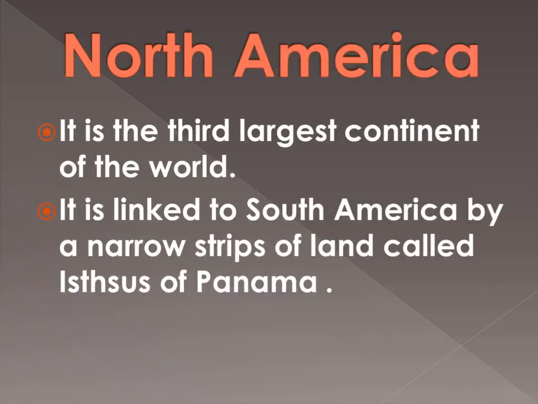Third is North America. It is the third largest continent of the world. It is linked with South America by a narrow strip of land called an isthmus, the Isthmus of Panama. So firstly you must know what an isthmus is. An isthmus is a narrow strip of land that joins two large land masses. So this narrow strip of land, the Isthmus of Panama, joins North America to South America. I will show you that in a diagram, also in a map.